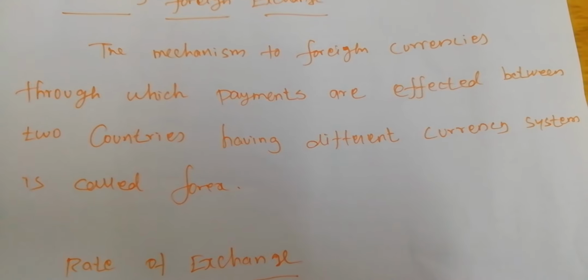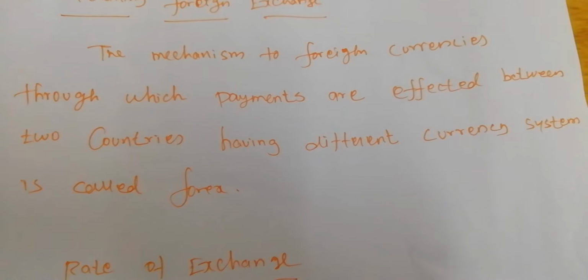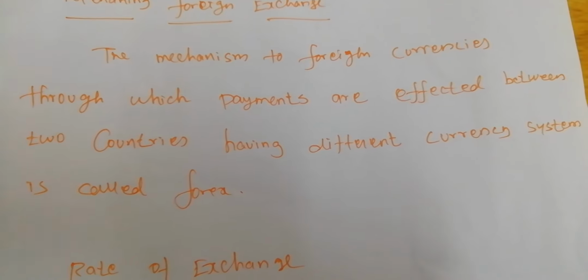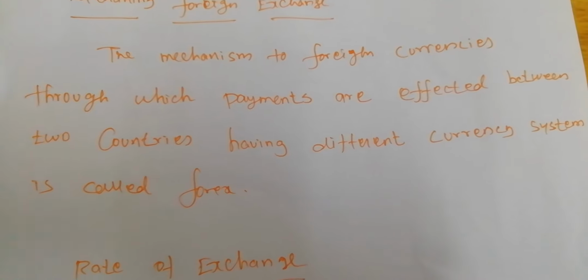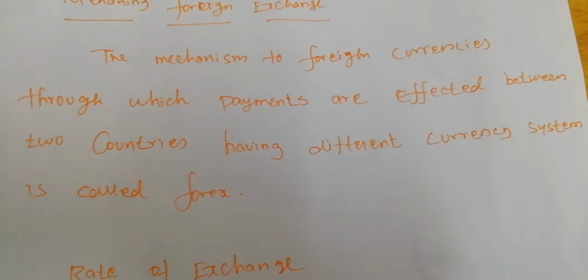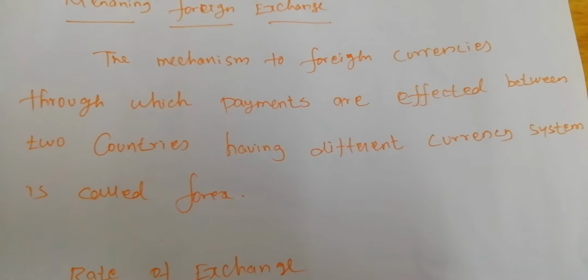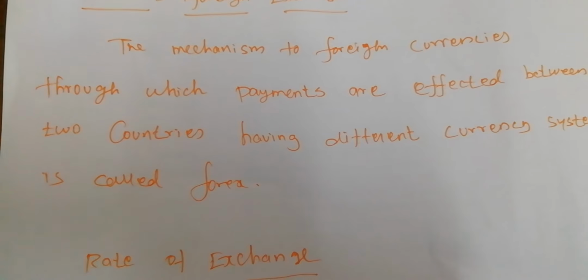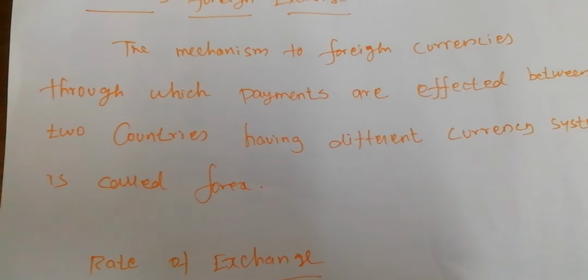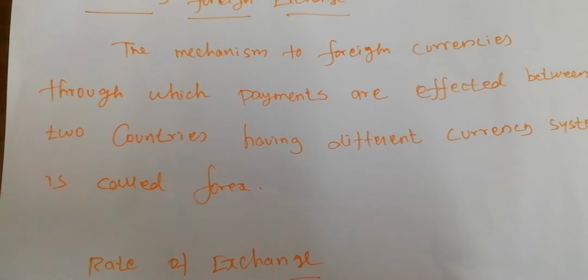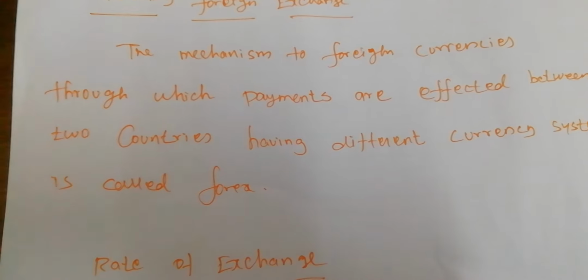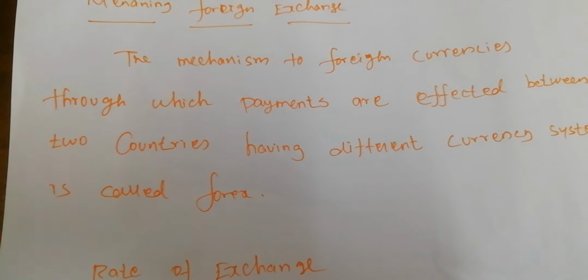Whenever we want to pay other nations, we have to pay in foreign currencies. The mechanism through which payments are effected between two countries having different currency systems is called the foreign exchange system.